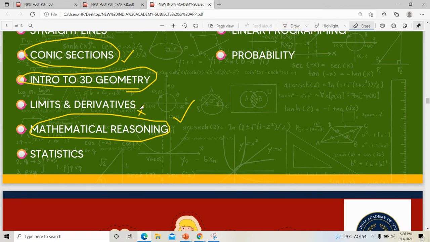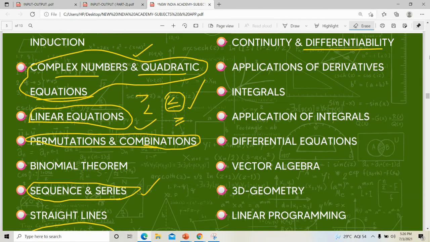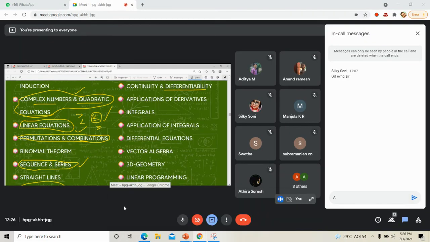In mathematical reasoning, we studied what all things? Negation. Do you remember that? Negation, contrapositive, inversion, like that. We will just invert the sentence, change the order of the sentence. If some statement is there, we will just say the opposite of that, and that opposite is called negation. Like that, we studied in +1 also.